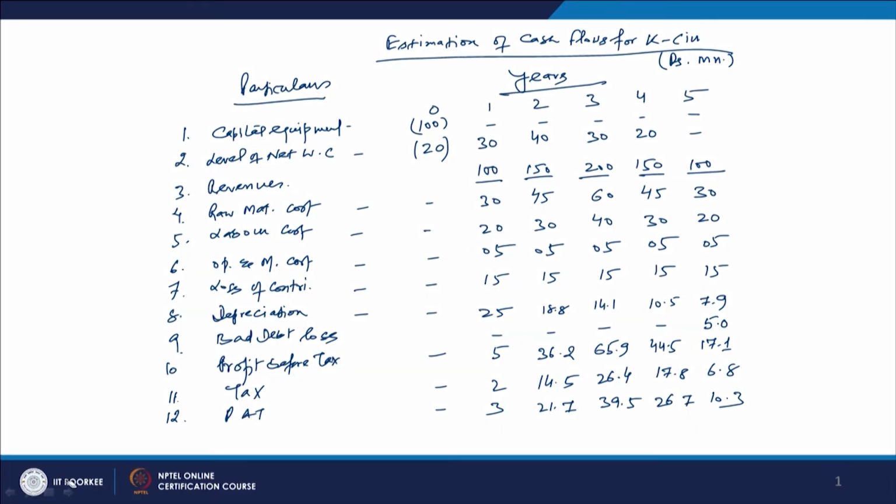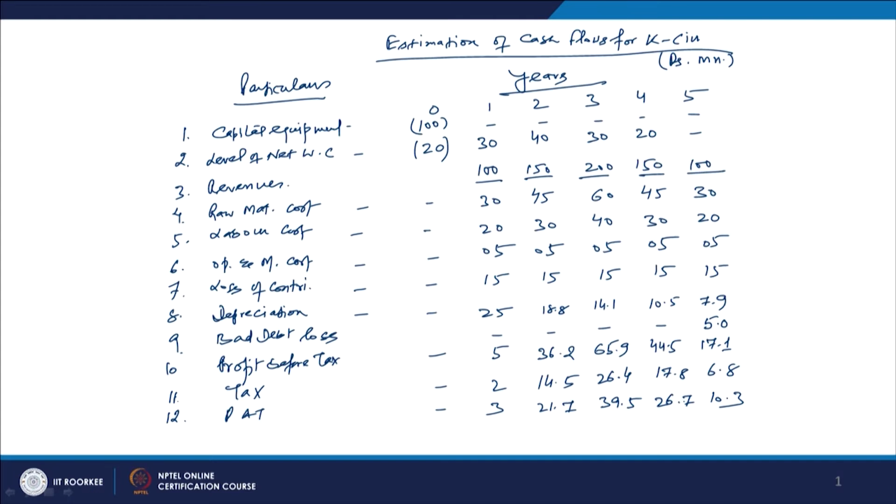This is the first source of the total net cash flow. The profit after tax which we have calculated is 3, then 21.7, then 39.5, then 26.7 and 10.3, right. Now we will move on, because whatever is possible in the next 5 years we have already calculated.